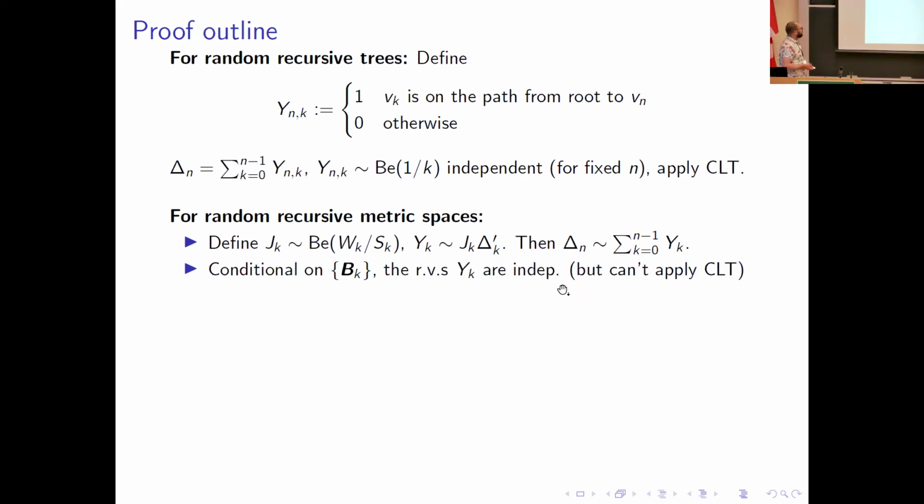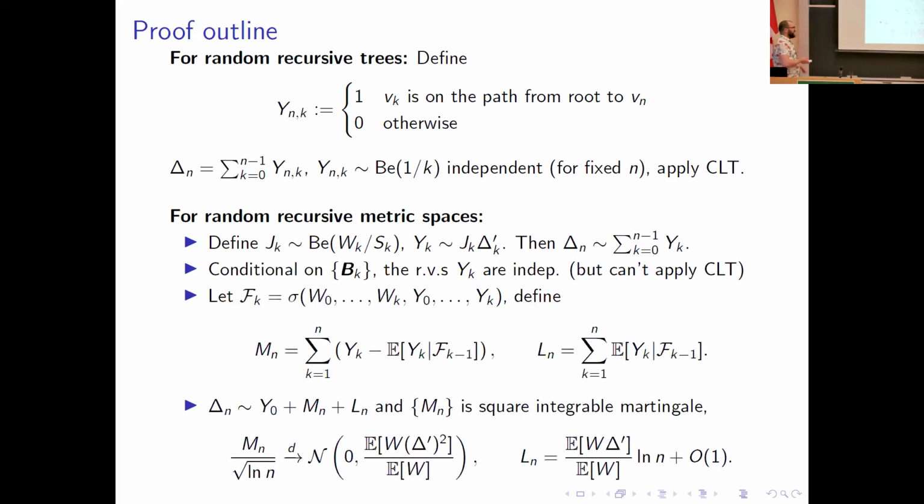Once more, if I condition on my sequence of blocks, these random variables are independent, but that's only if I condition on the blocks, so I can't necessarily use a central limit theorem. But I can define some martingales. One of them is a square integrable martingale, and I can use the martingale central limit theorem to prove the result that I need. And that's it.